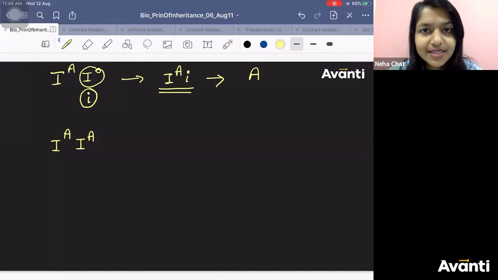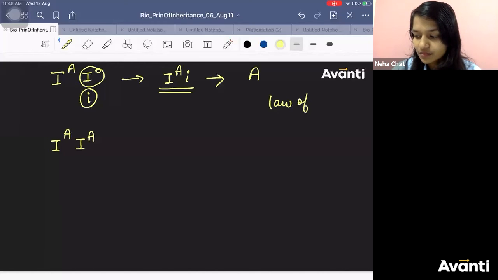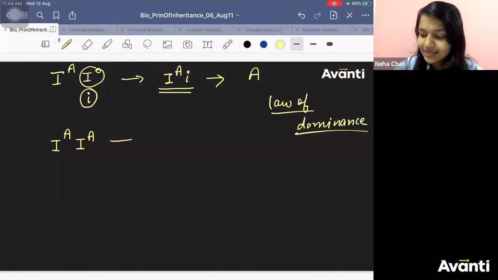What do you mean by this? Which one is dominant out of these two? IA is dominant. So what is it showing you? Law of dominance. Understand the concepts. In this case there is no doubt, only the blood group A will be shown.